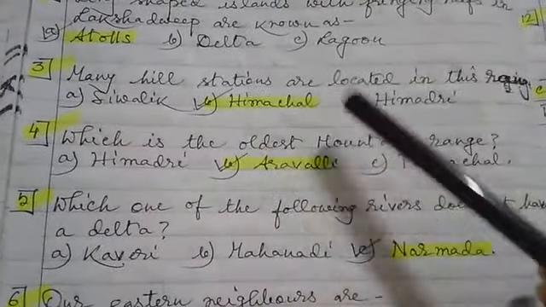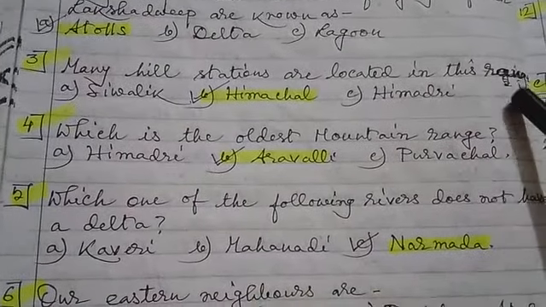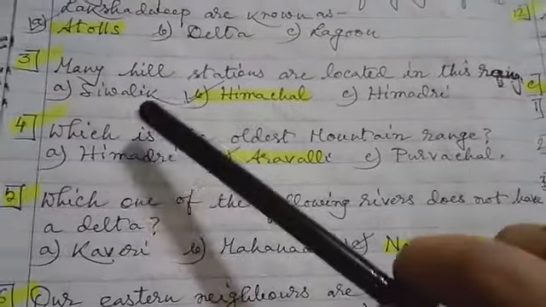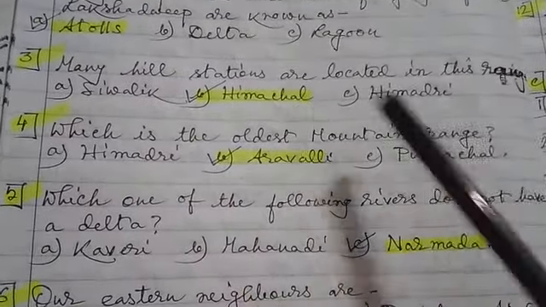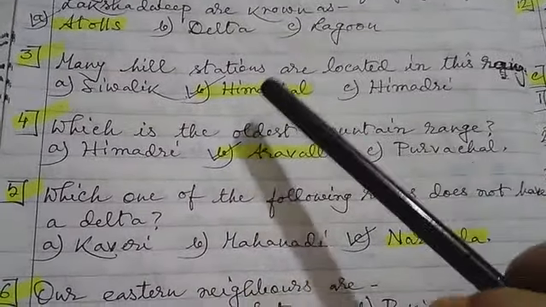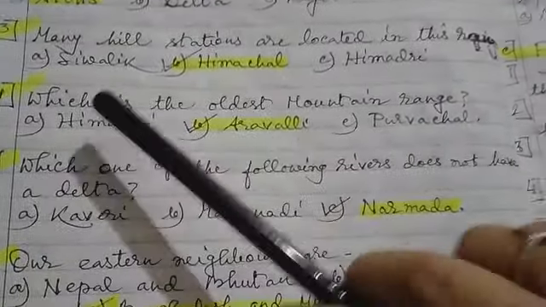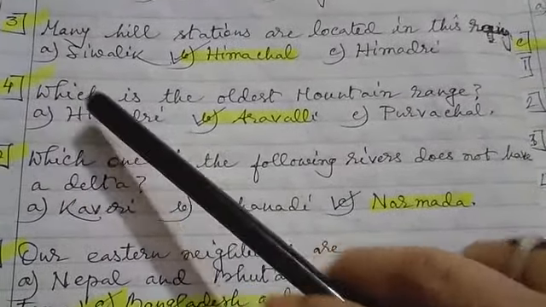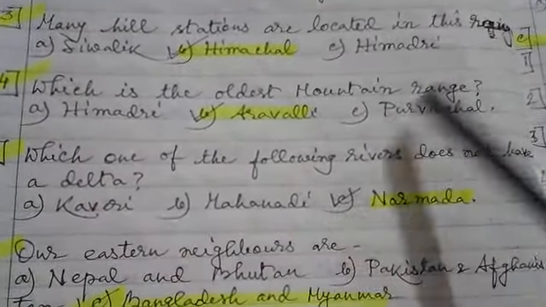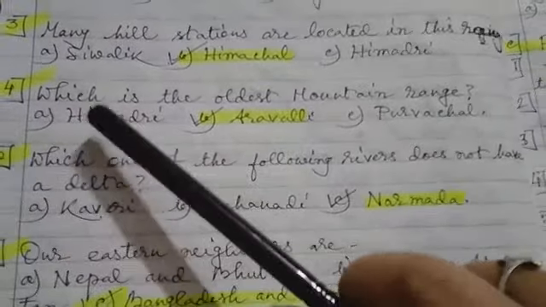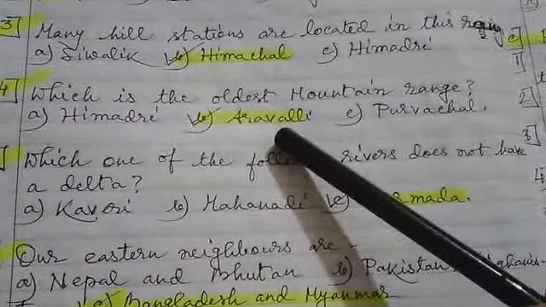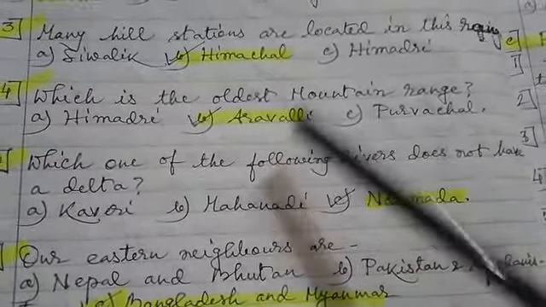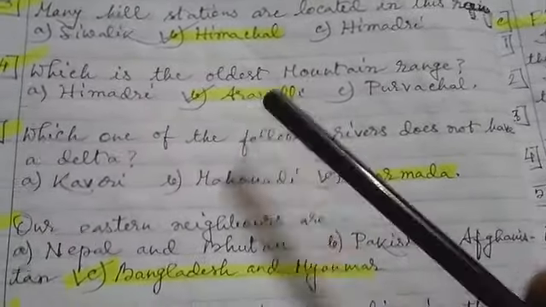Next, question 3. Many hill stations are located in this range. Sivalik, Himachal, Himadri. The answer is Himachal. Number 4. Which is the oldest mountain range? Option A, Himadri. Option B, Aravalli. Option C, Purvachal. And the correct option is Aravalli.